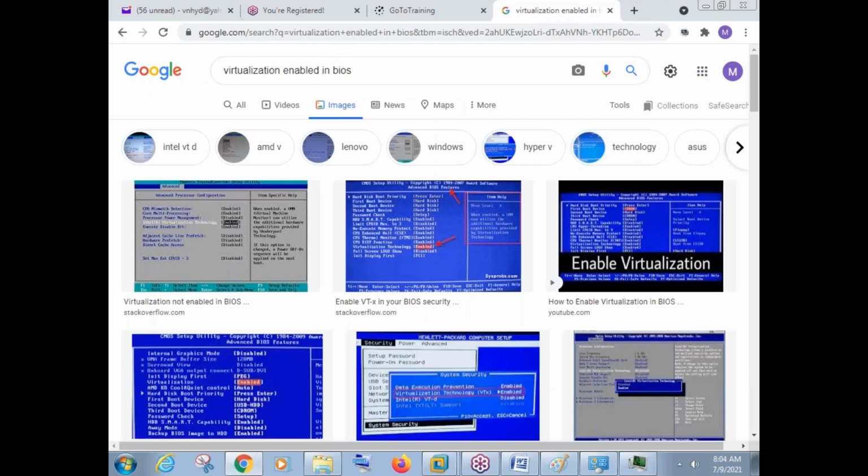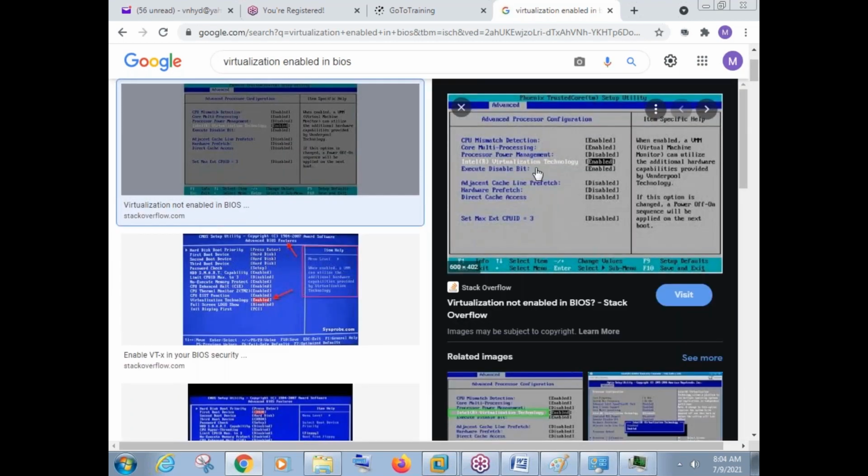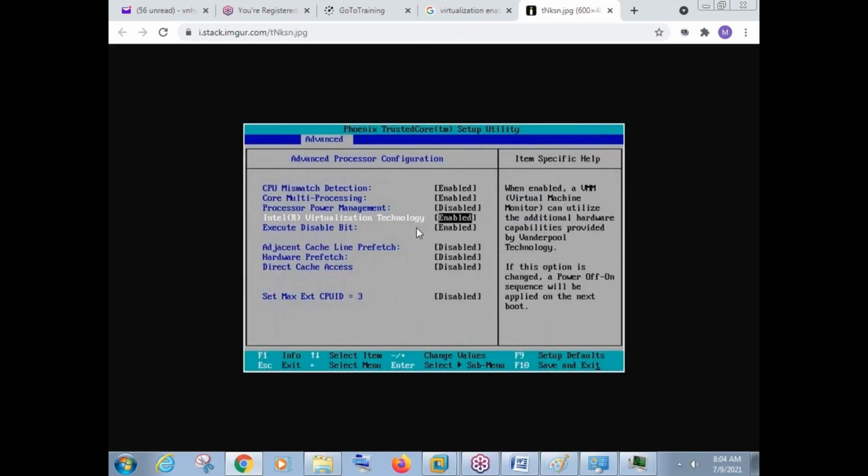Enter into your BIOS, and in BIOS there is a virtualization option. It can be written as virtualization there. See here it is written as Intel Virtualization Technology. In some laptops by default it is disabled. So if your virtualization technology is disabled in your laptop, we should go to BIOS, and in BIOS this option is available. Just search the tabs. One of the tabs will be the advanced tab. This is your advanced tab here. Go to the advanced tab and we can see the virtualization option.